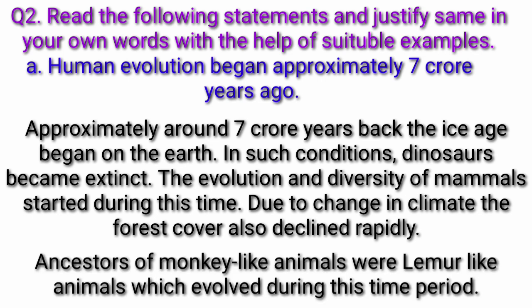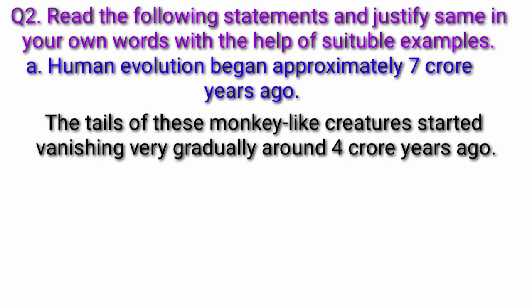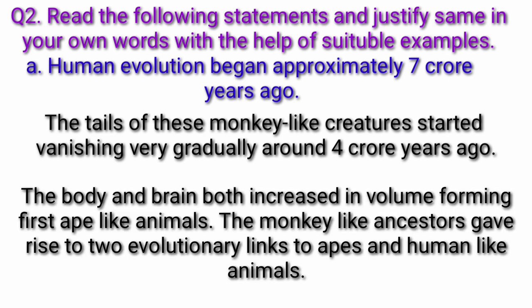Ancestors of monkey-like animals were lemur-like animals which evolved during this time period. The tails of these monkey-like creatures started vanishing very gradually around 4 crore years ago. The body and brain both increased in volume, forming first ape-like animals. The monkey-like ancestors gave rise to two evolutionary links to apes and human-like animals.